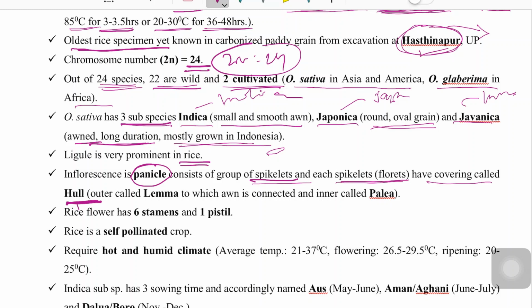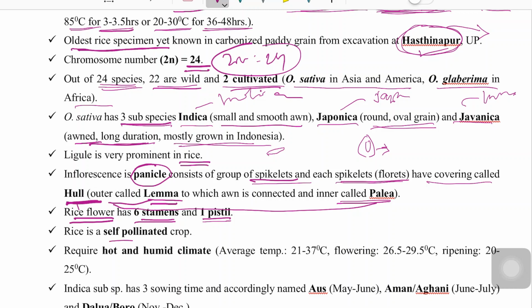This outer covering, the hull, consists of lemma and palea. The outer layer is called lemma, and the inner layer is called palea. Rice flower has 6 stamens and 1 pistil.